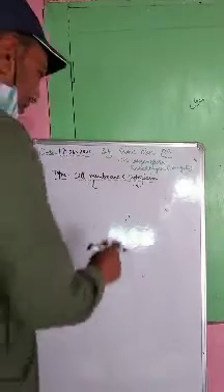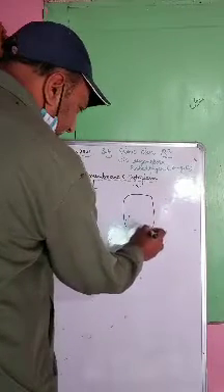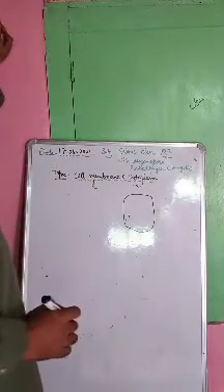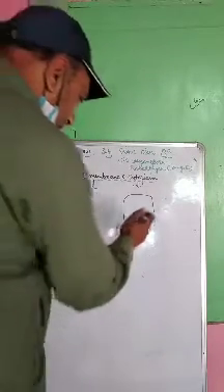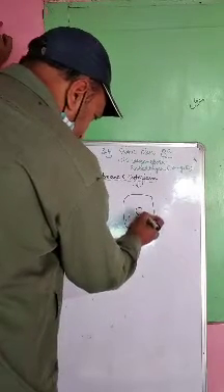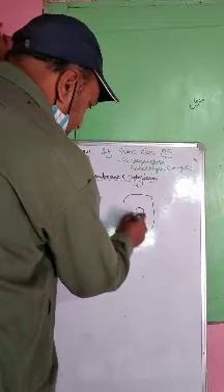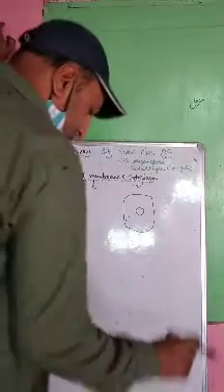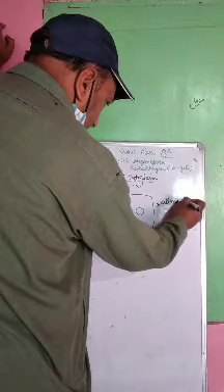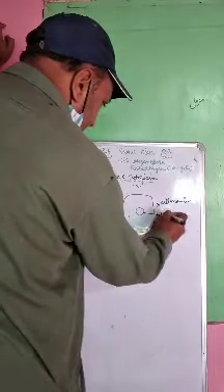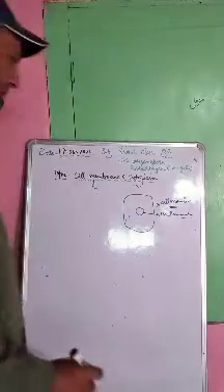Right? First of all, let me draw a simple animal cell here, because if I draw a plant cell, then I have to draw a cell wall as well, because plant cells have cell wall in addition to the cell membrane. Here's a typical animal cell. This is the cell membrane and this is the nuclear membrane, right? So what is cell membrane?